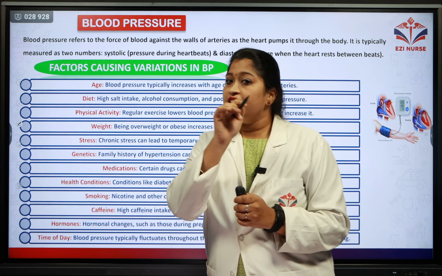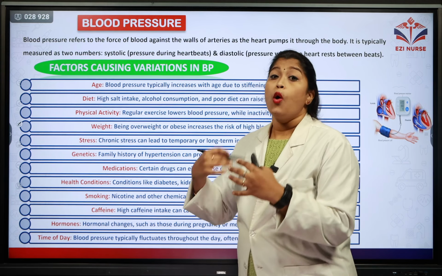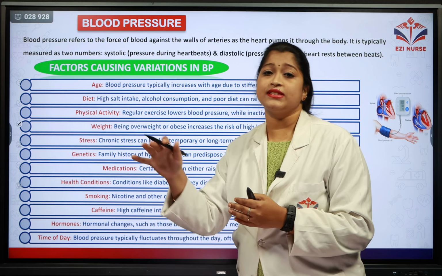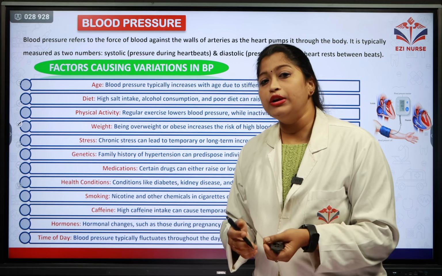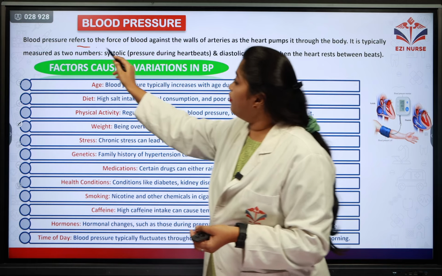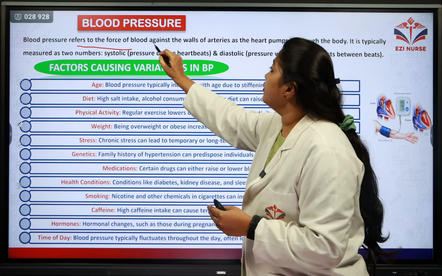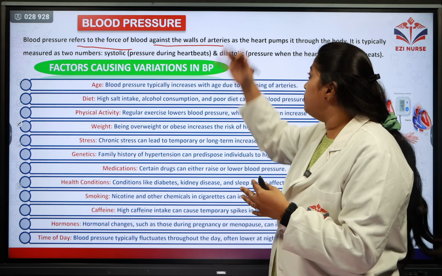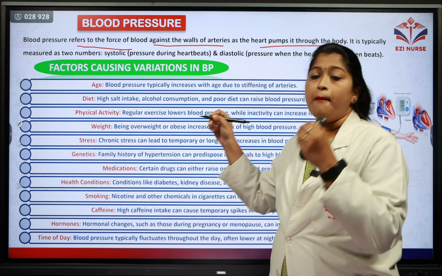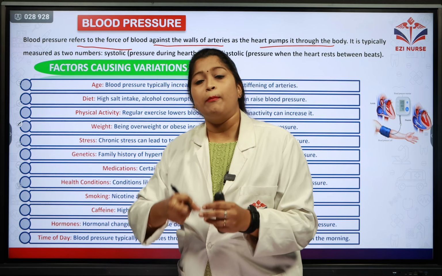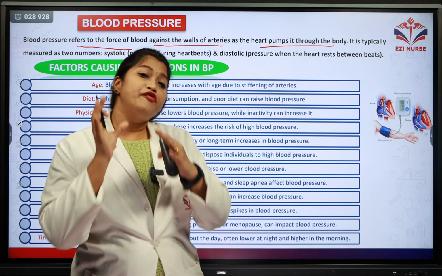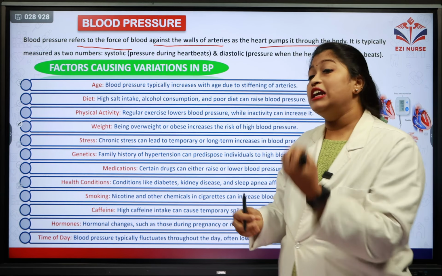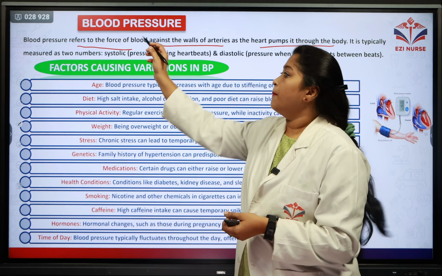So let's move on to our next important question, that is, what is blood pressure and which are the factors which are causing the variations in the blood pressure? So as we all know, what is blood pressure? It is referring to the force of the blood which is seen against the walls of the arteries when the blood is being pumped by our heart. So when the blood is being pumped by our heart, the force of this blood when it is flowing through the arteries, that pressure itself is called blood pressure.